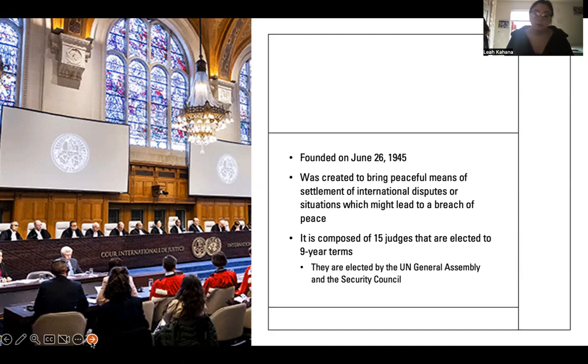So it's composed of 15 judges, and they are elected to 9-year terms. They are elected by thirds. So every 9 years or so, 1/3 of the judges will be up for election, so that the entire court isn't completely new at one time. But these judges can be reelected if they want to, and they are elected by the UN General Assembly and the Security Council, but we're going to talk more about the Security Council tomorrow.